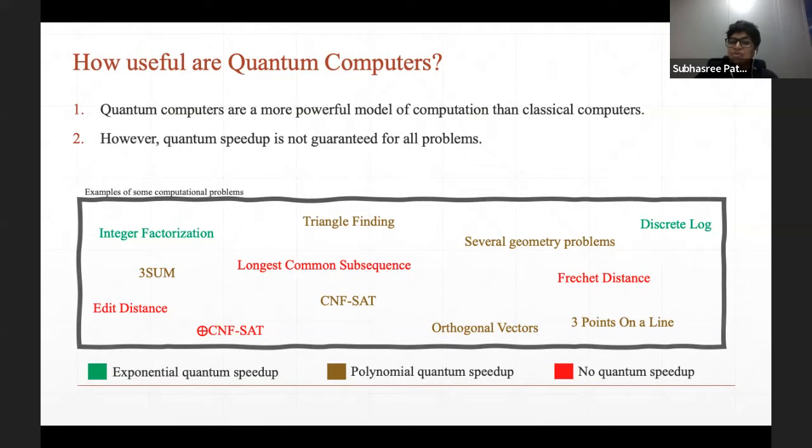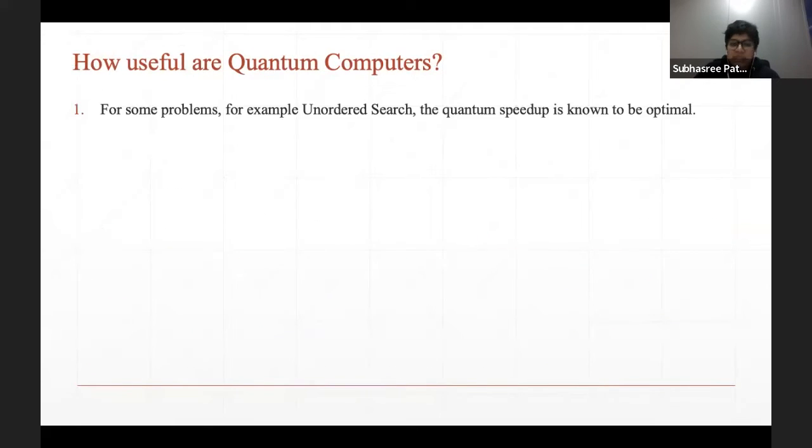So we would really like to know for what kind of problems quantum speedup is guaranteed, and if it is guaranteed, by how much. The state of the art is not too bad. For problems like unordered search, we know that the quantum speedup is optimal.